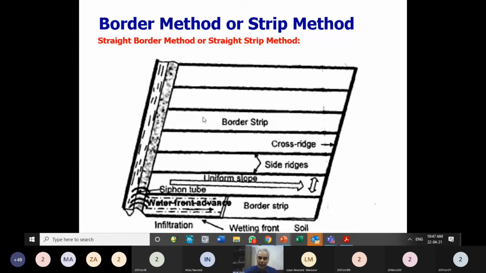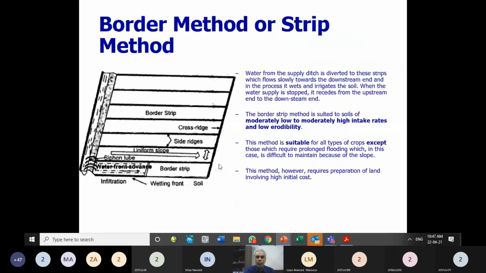So if it is leveled in the across direction and has slope in one direction, then we expect that we can give water distribution evenly. We can apply water evenly to the whole land. Then the next strip will be irrigated, then the next strip will be irrigated. So these things we have to keep in mind when deciding which method we want to use. So it depends upon the slope of the land also.